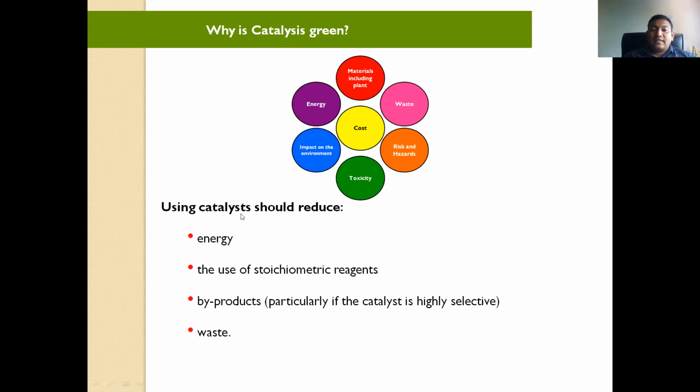So using a catalyst, you should reduce the energy and the use of stoichiometric reagents. Stoichiometry is another concept: if you have taken 100 gram of starting material, then you are able to produce again 100 gram of the product. So that stoichiometry should be maintained in this green method. Then the byproducts, particularly if the catalyst is highly selective, just now I have mentioned the waste. So the waste will be very less in the byproducts also.